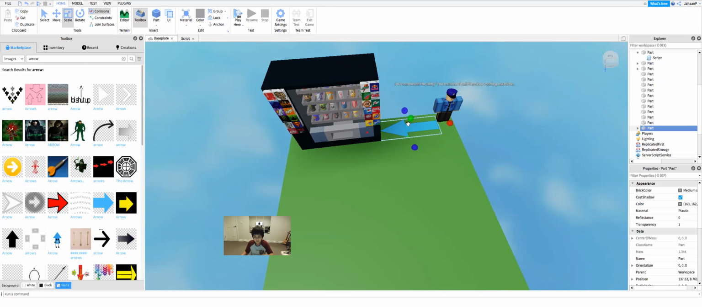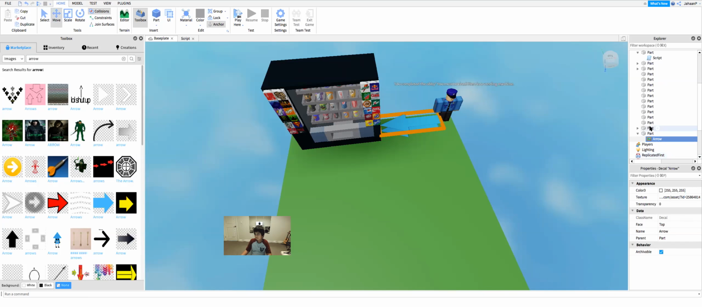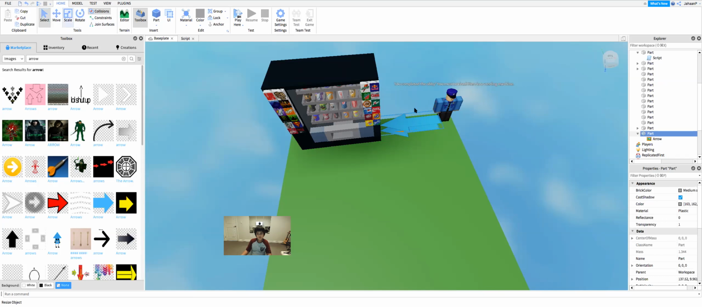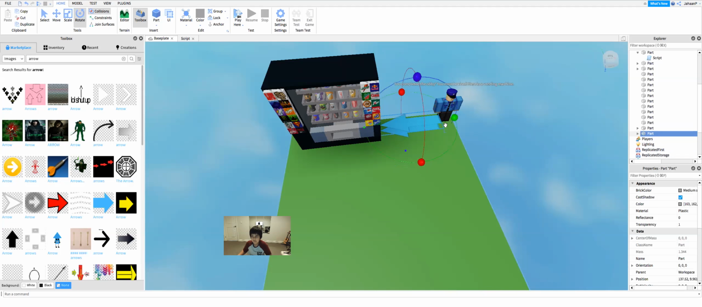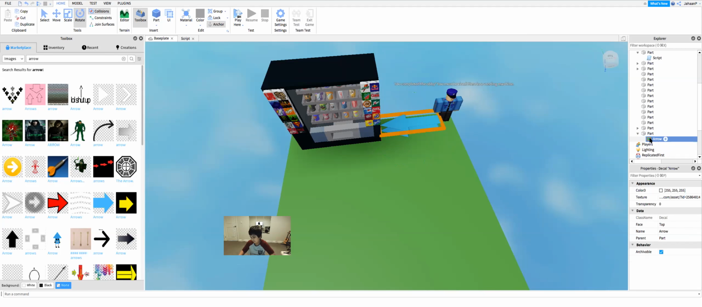just duplicate this, and now we can move this. Oops. Go to select, and then we'll rotate this. Oops. I have an idea. We'll just duplicate this, and for this, we'll take out this arrow.